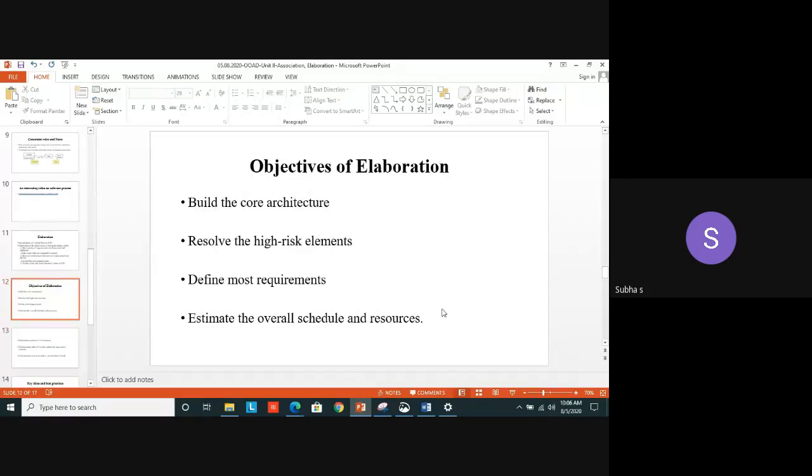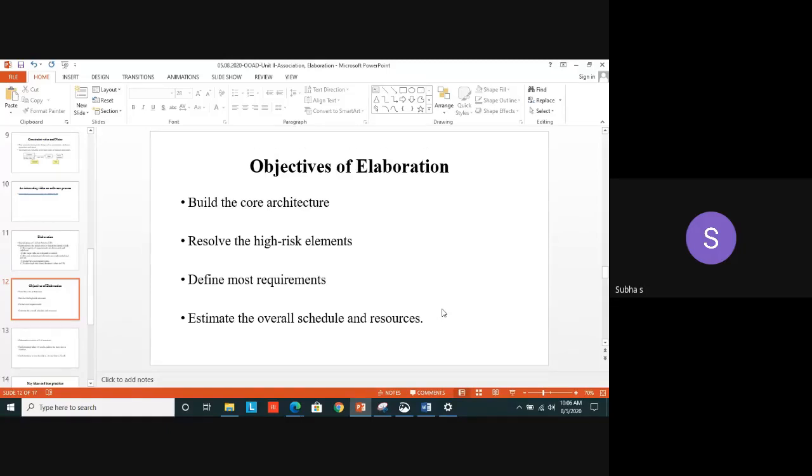Yes, first it will build the core architecture, because of the software architect. That role you may know, that position, designation. It is an important role apart from developer, tester and all. An architect plays a major role in all software companies. He is mainly responsible for designing the architecture, or building the core architecture for the project, because he has to know everything, every nook and corner, he has to check and build the architecture. Yes, that is the objective of the elaboration phase.